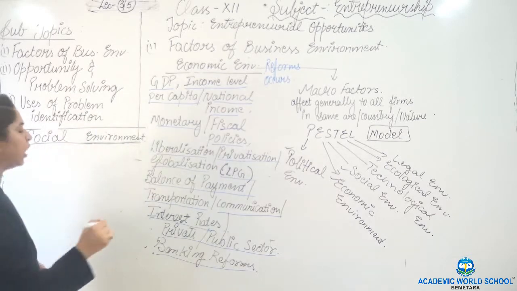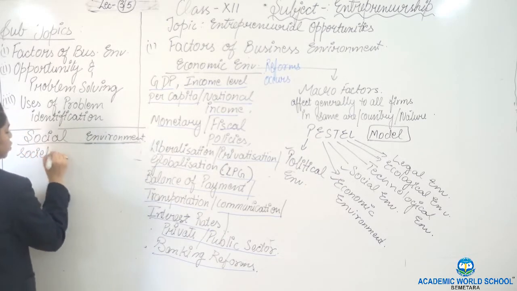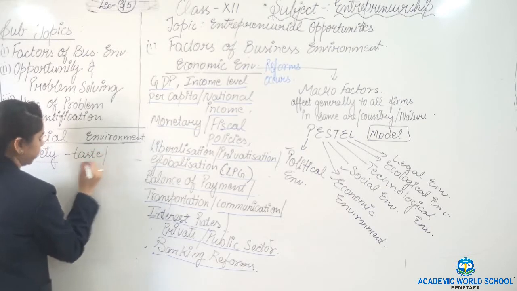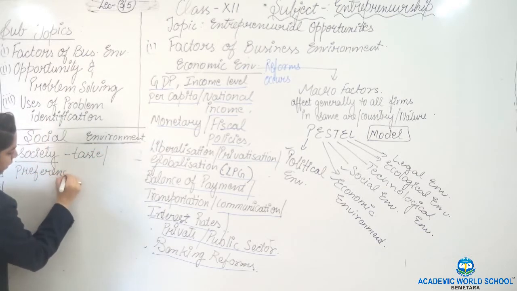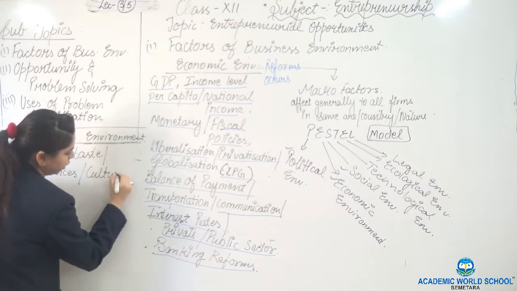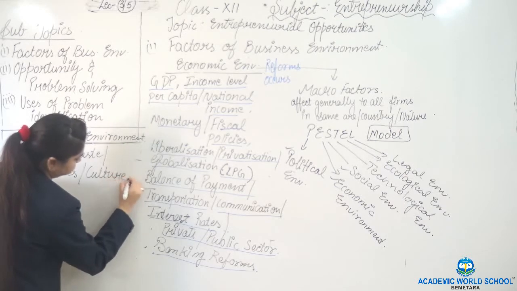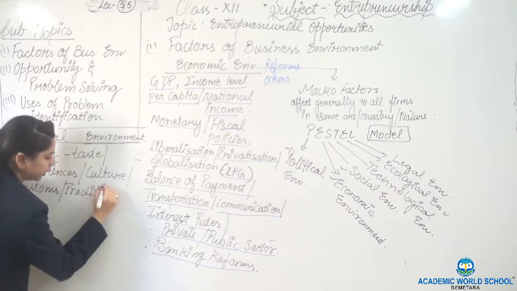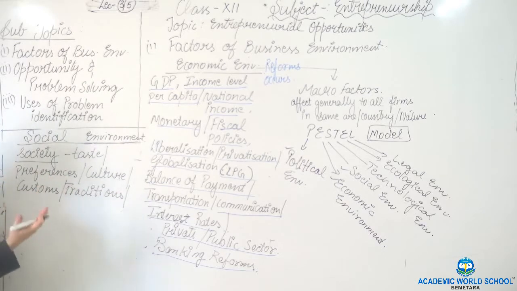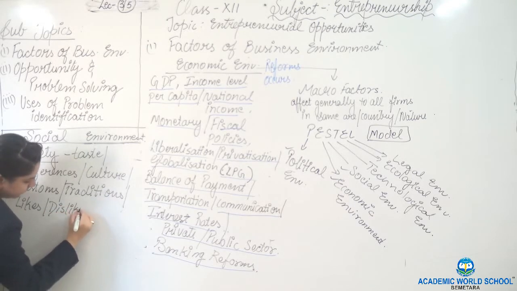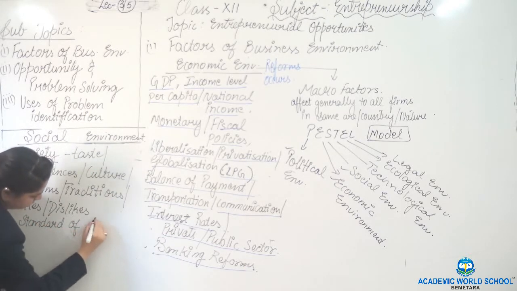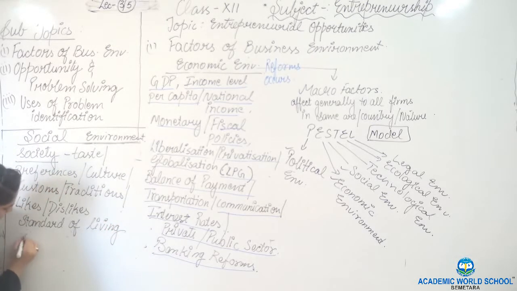Social environment is concerned with society, that means society's taste, preferences, their culture, customs, traditions, their likes, dislikes, standard of living, people's interest.